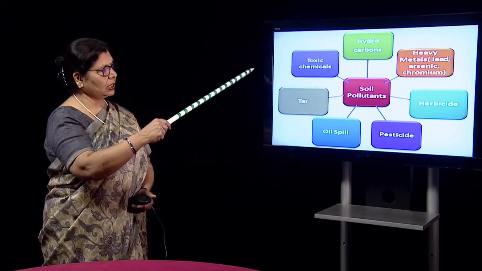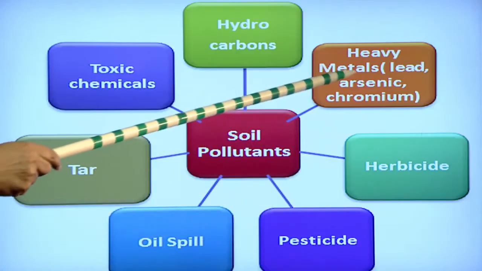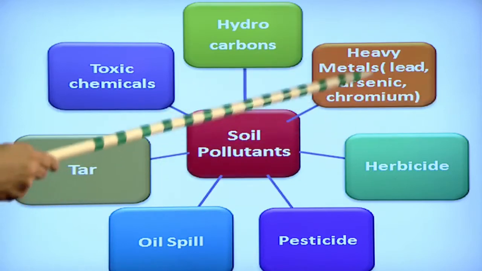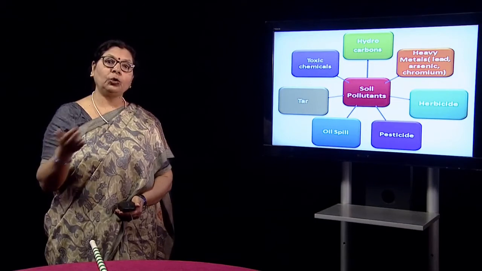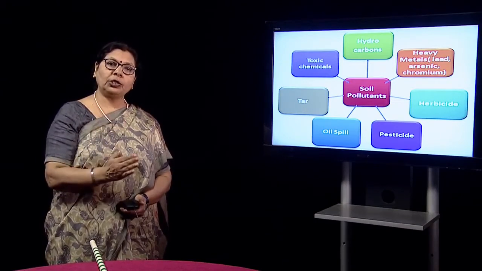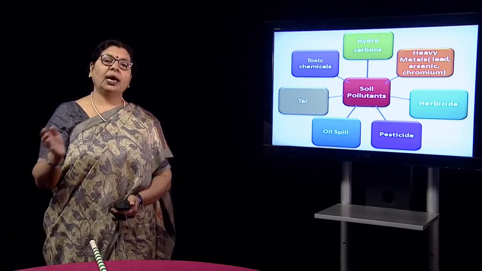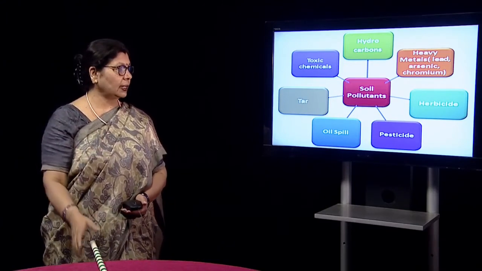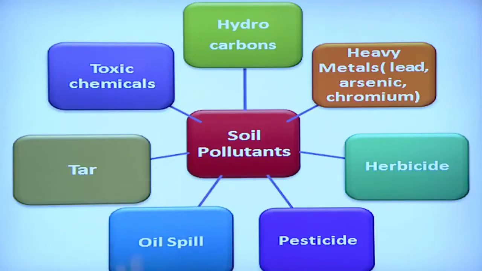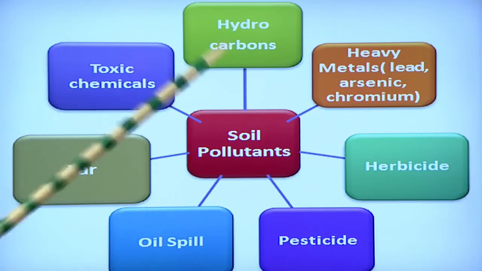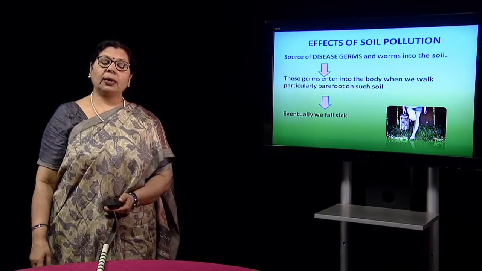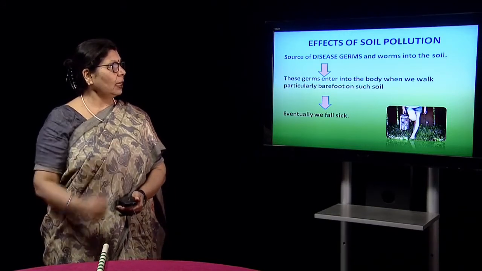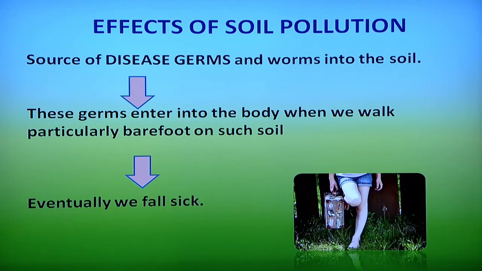We have seen the sources and how they are turning here. Heavy metals come from a variety of sources: lead, arsenic and chromium. In some of the states of India, arsenic and lead are in very high quantity, and we need to control that, as it is causing soil pollution and lots of diseases and paralysis in human beings and animals. Herbicides, pesticides, oil spills, tar and toxic chemicals, and hydrocarbons are some of the major things causing soil pollution.